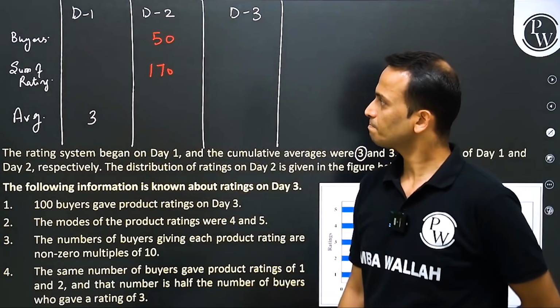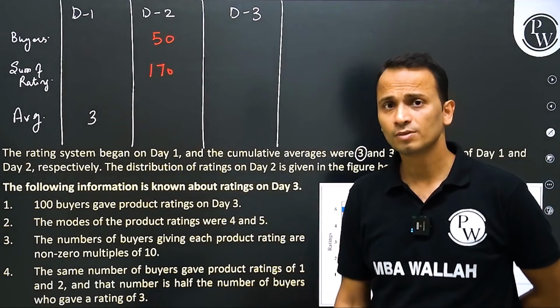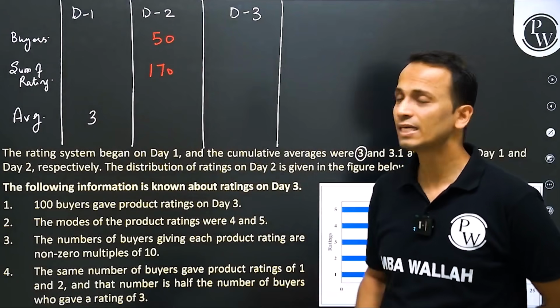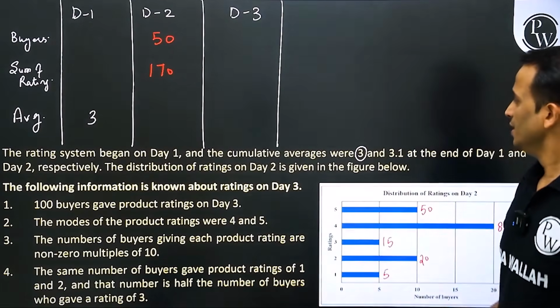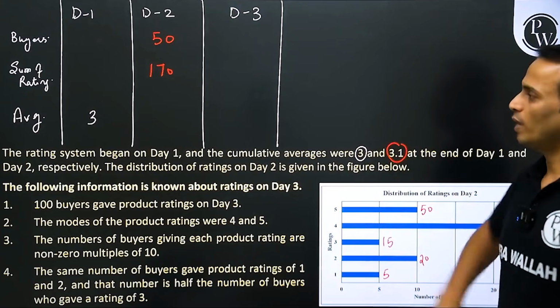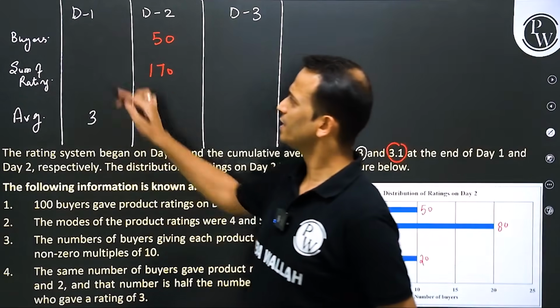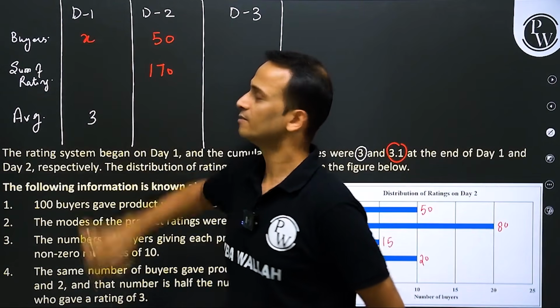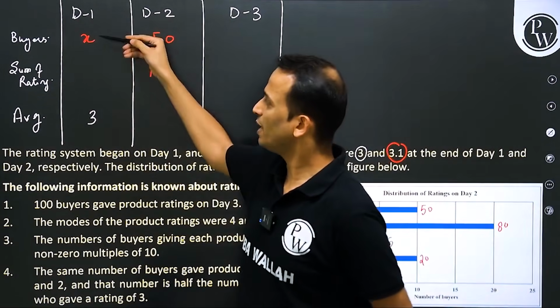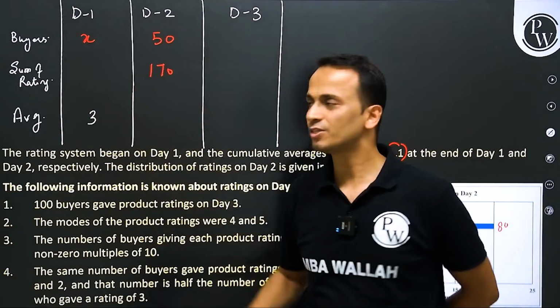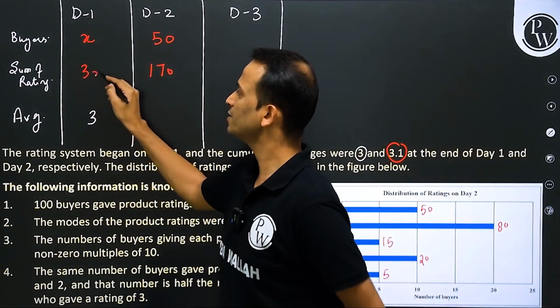Great. Now, let's move on and look at the next thing. Let's say the number of buyers on day 1 is X. If the number of buyers is X and the daily average is 3, then the sum will be 3X.